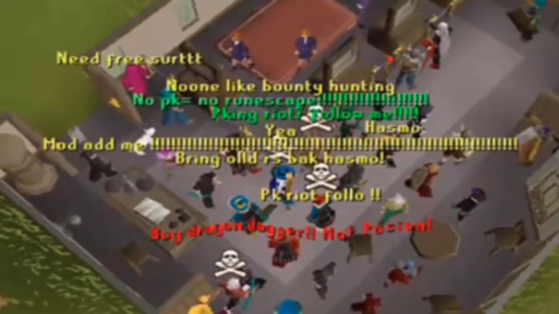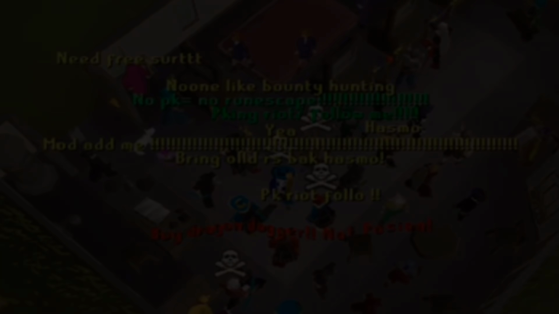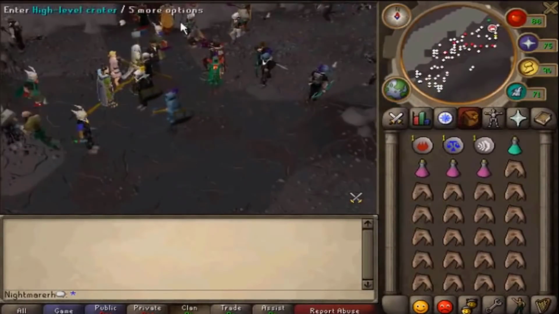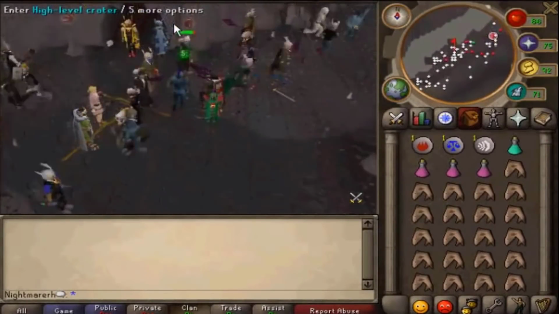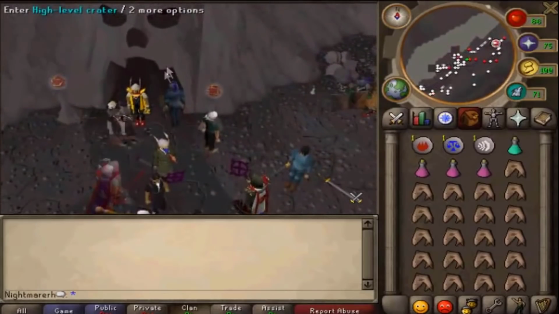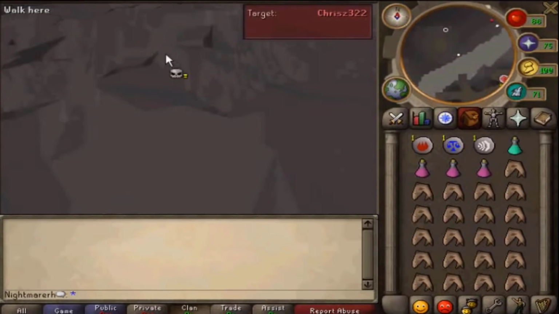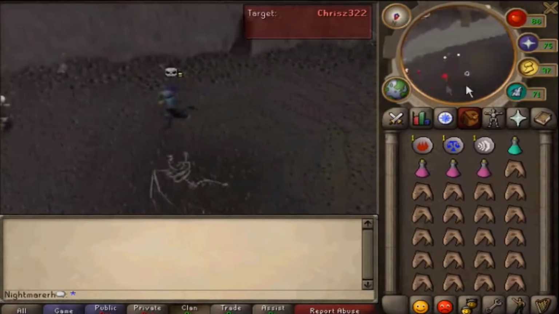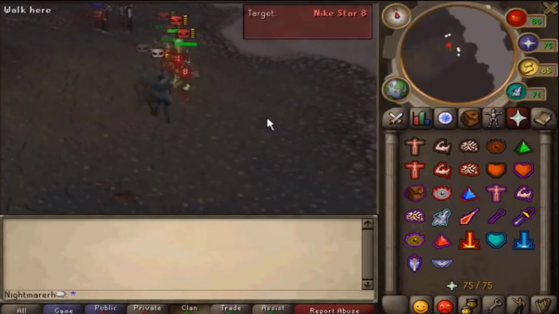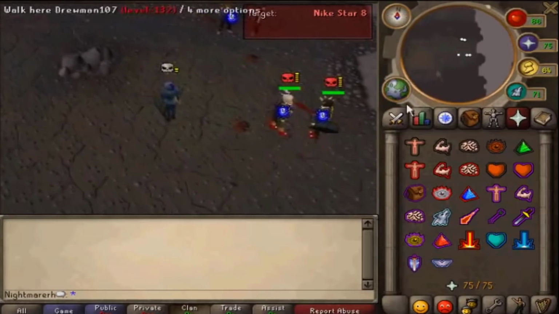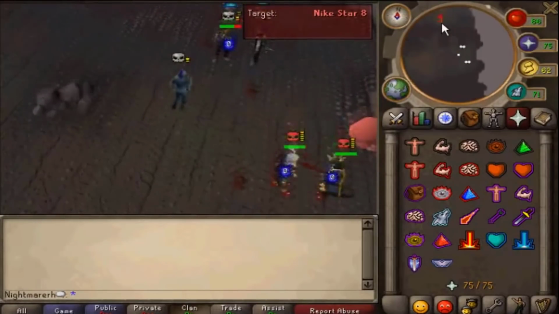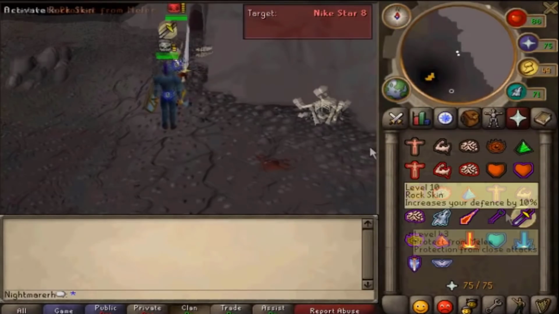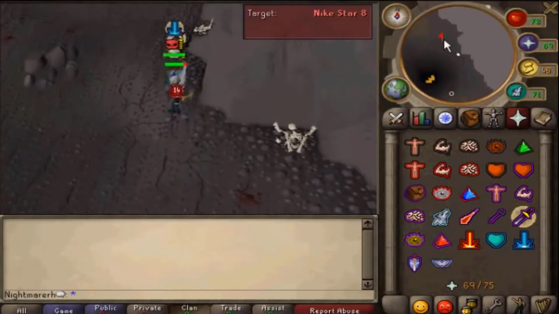You could no longer freely pick who you wanted to kill in the Wilderness and get their loot for it. Instead, you had to go to the Bounty Hunter minigame, and upon entering it, it would prevent you from bringing in coins, non-combat items, more than 1 piece of armor per combat style, to name a few of the restrictions. The idea was to prevent you from bringing in extra wealth, only the basics needed for PKing. And then once you were actually in the minigame, it would assign a target for you. You couldn't choose who you wanted to kill.